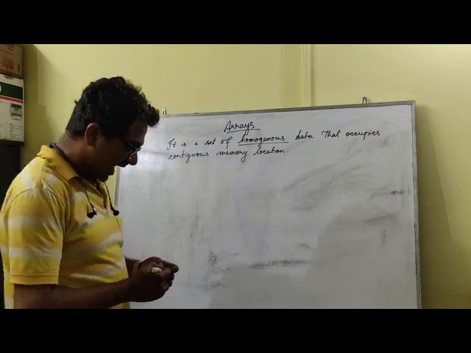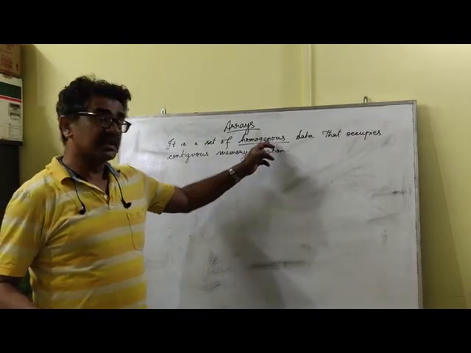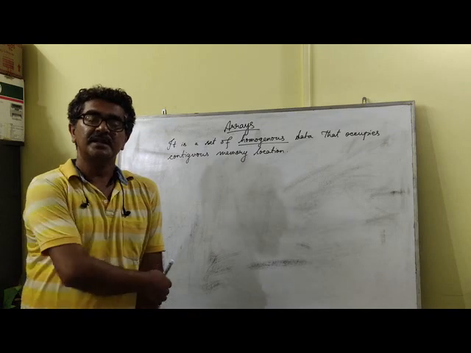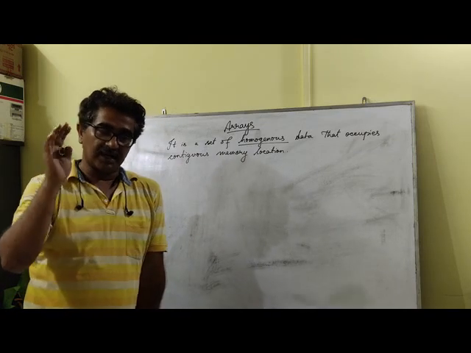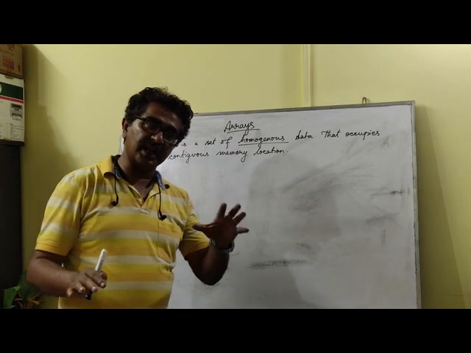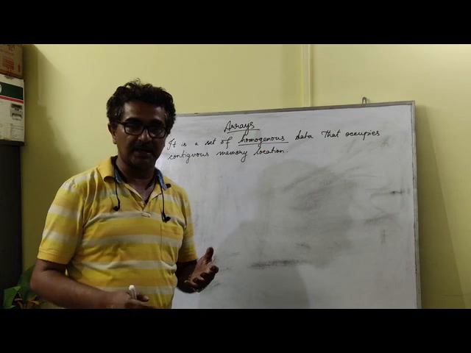So when it comes to an array, we have a set of data which is homogeneous in nature. That means the entire collection is of the same data type. Now what do I mean by that?